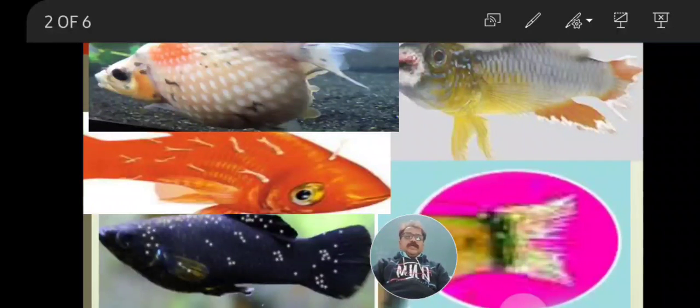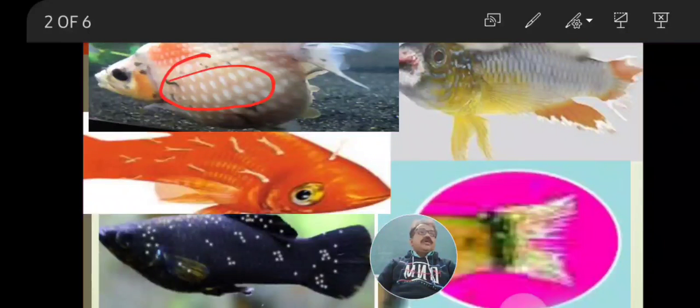See, in this plate, we can observe different fishes. Which are these fishes? First, this is the gas bubble disease. It occurs in fish due to intrinsic factors, due to nutritional disease, that is the gas bubble.